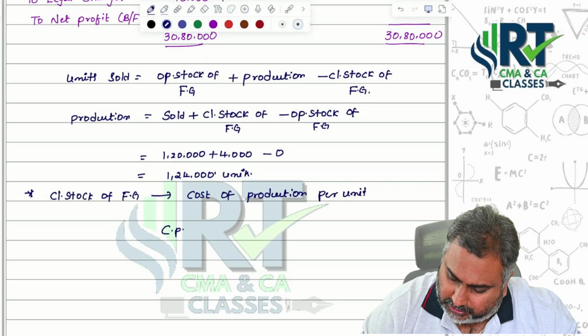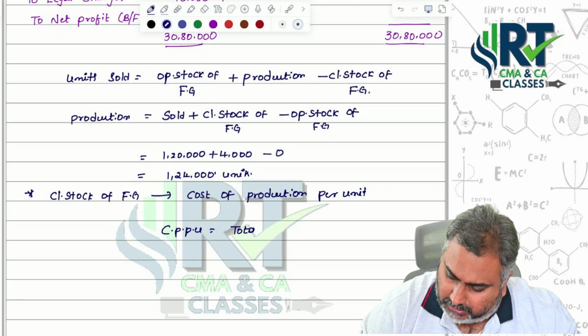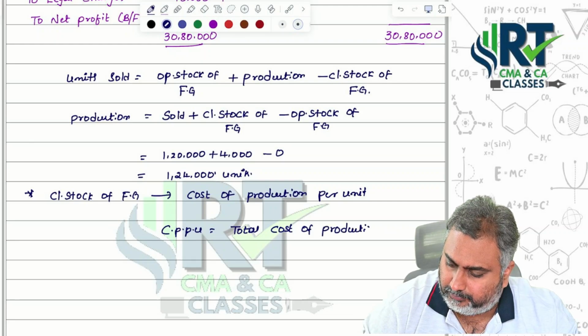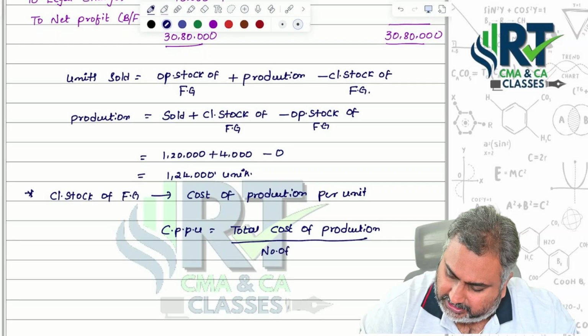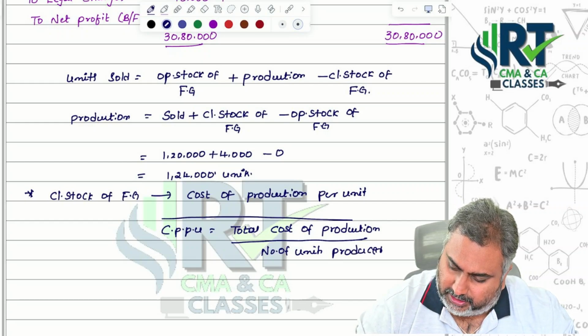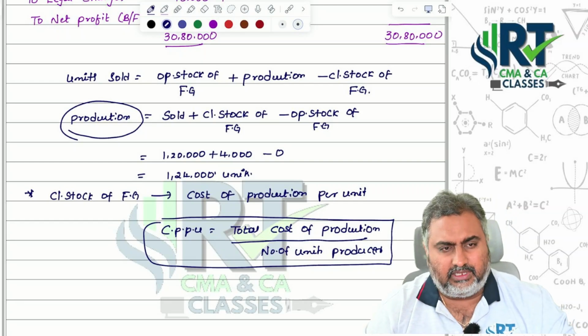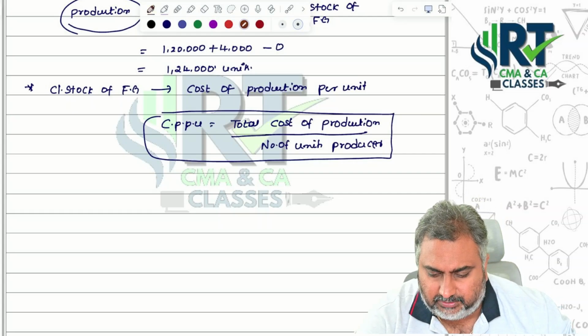Cost of production per unit equals total cost of production divided by number of units produced. That's the reason we computed this part. Got it, sir? Now we are ready to do our computations under costing point of view.